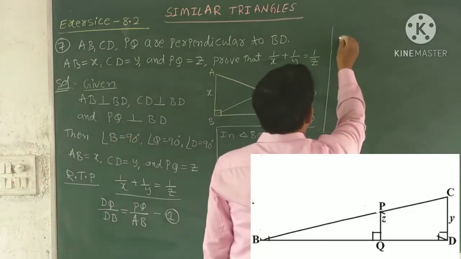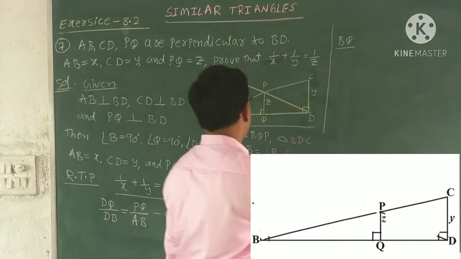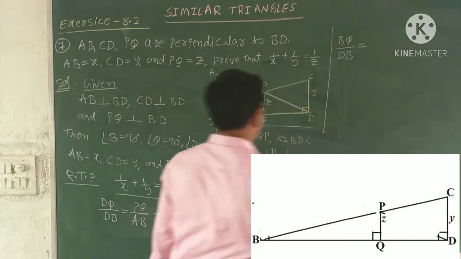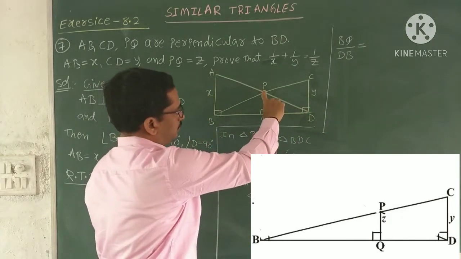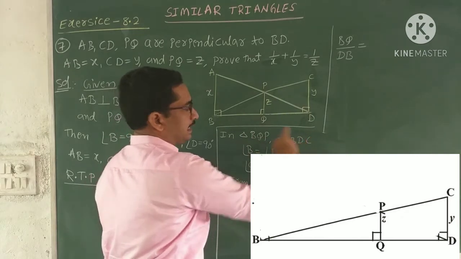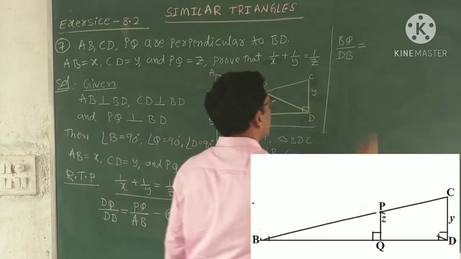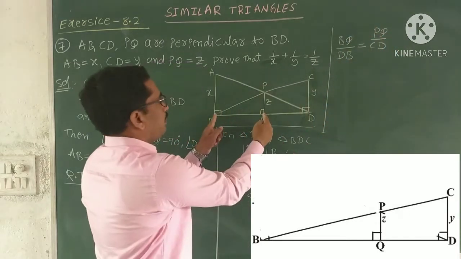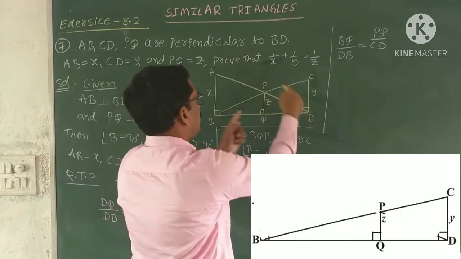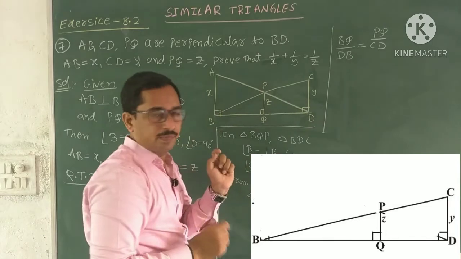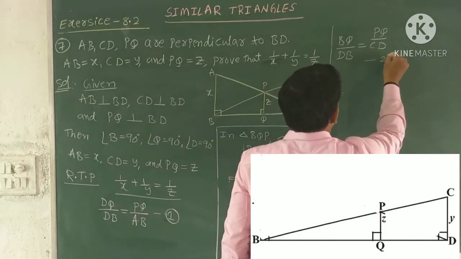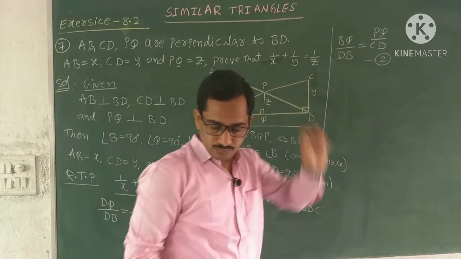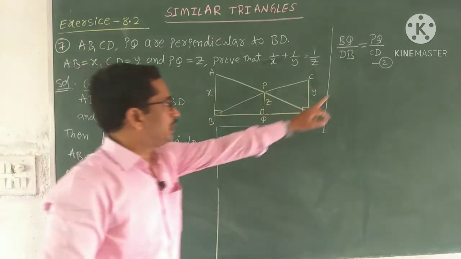So BQ by DB equal to next PQ by CD. PQ, the corresponding side is CD. See once again, BQ by DB equal to PQ by CD. Say this is equation number 2. We already completed equation number 1 and this is equation number 2.